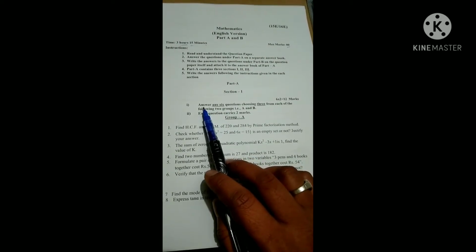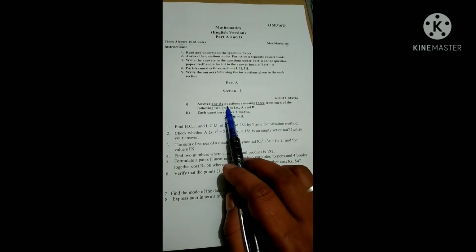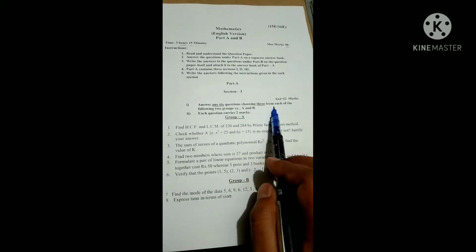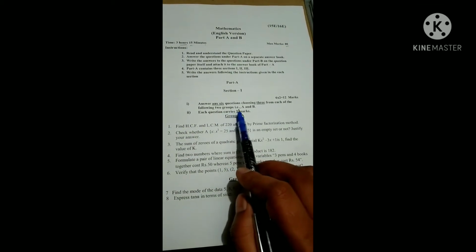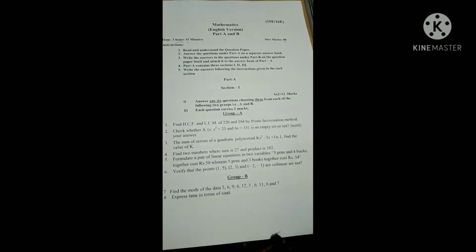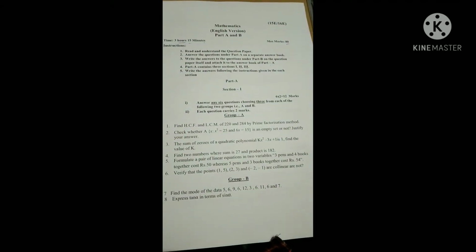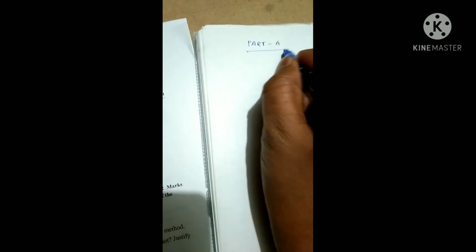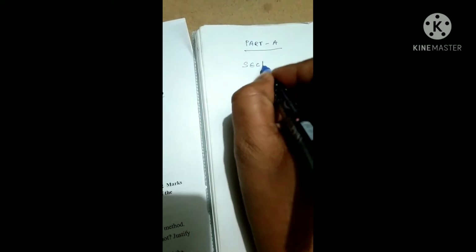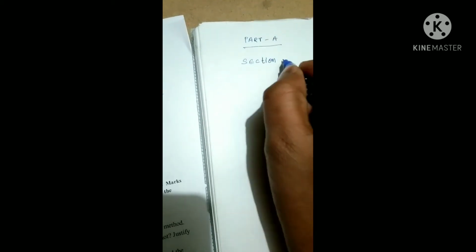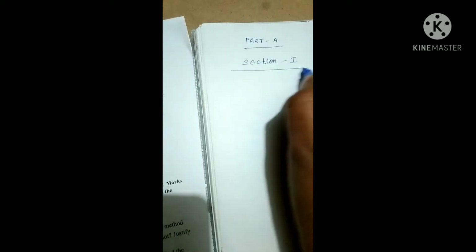Listen carefully: answer any 6 questions, choosing 3 from each of the following 2 groups, that is A and B. Each question carries 2 marks. Let me explain. In Section 1 we have 2 groups.